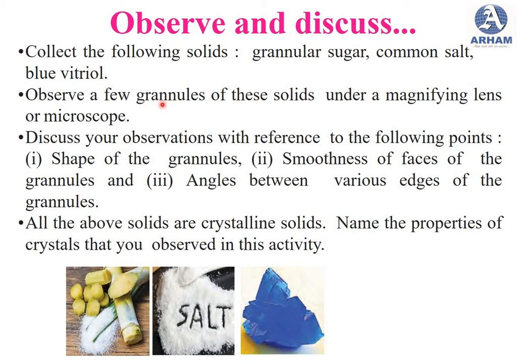Observe the granules of these solids under a magnifying lens or a microscope, and discuss your observations with reference to the following points: the shape of the granules, the smoothness of the faces of the granules, and the angles between various edges of the granules. All the above solids are examples of crystalline solids. Name the properties of crystals that you observed in this activity.